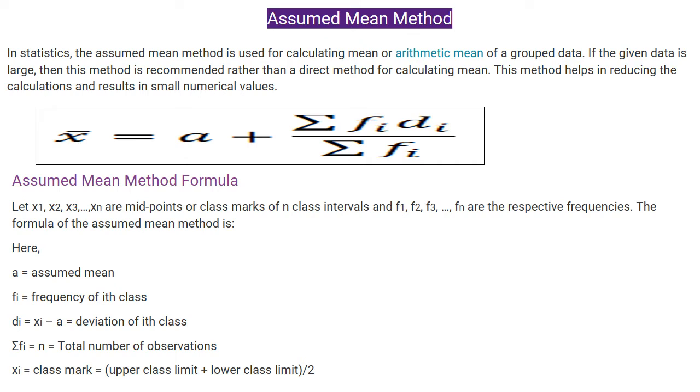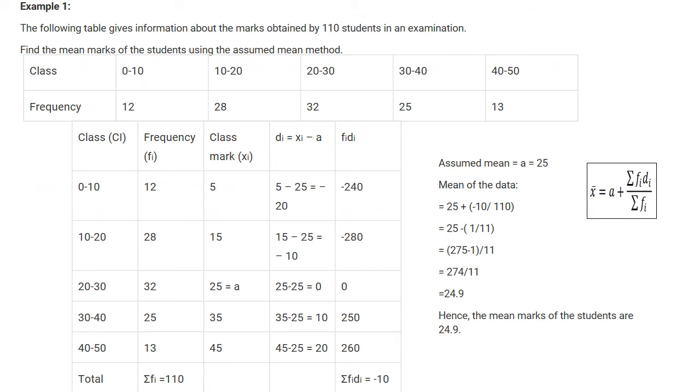How will we get the class marks? Upper class limit plus lower class limit by 2. So we sum the upper class limit and the lower class limit and divide by 2, then we get the class mark.